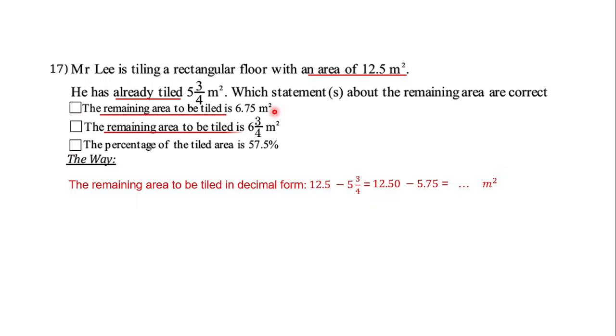Okay. Now for the second, the remaining area to be tiled is 63 out of 4 meters square. So after you find the answer here, just convert it again into fractions.